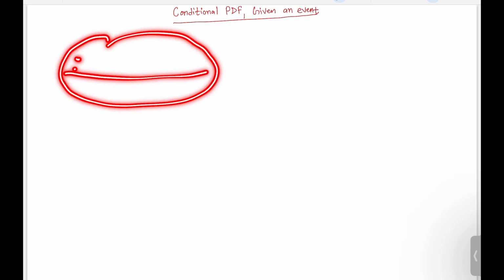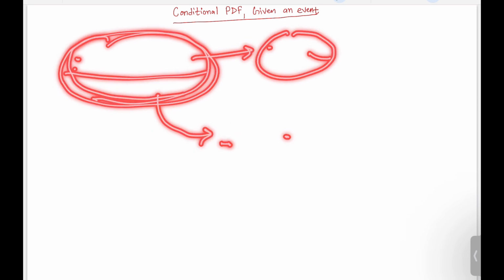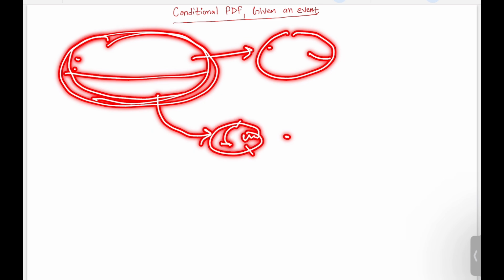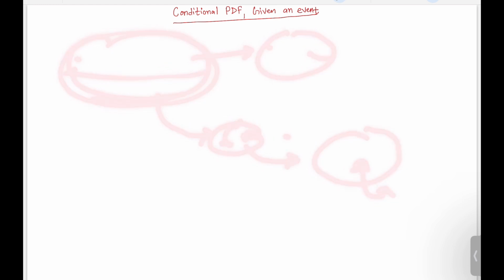Based on the condition, you will simply revise all the probabilities, and those revised probabilities will be the conditional probabilities. So initially you will have some PMF. Based on the condition, you will make a conditional universe, right? And in this conditional universe, whatever probabilities you find will be called the conditional probabilities in terms of the conditional PMF, right?